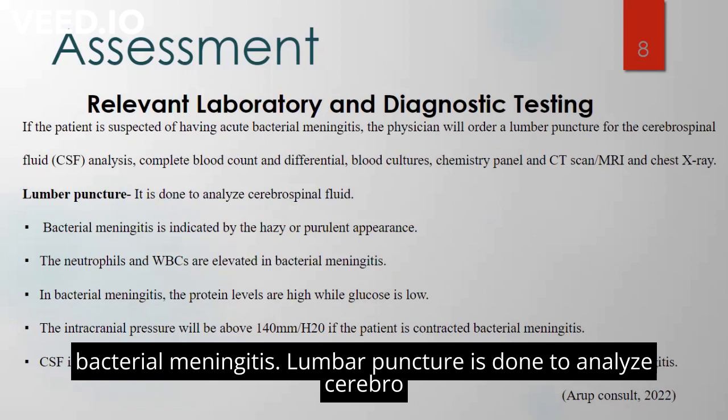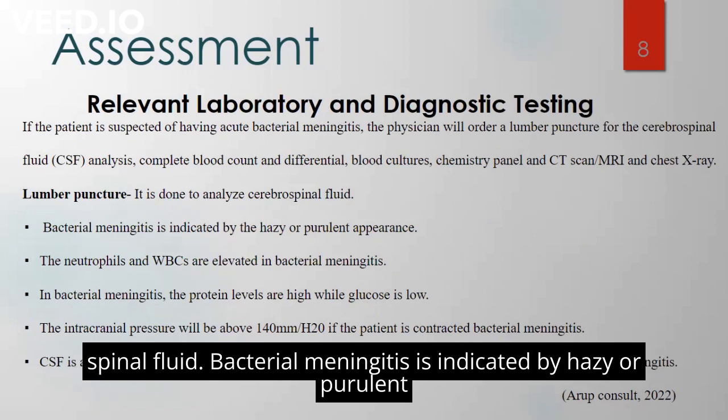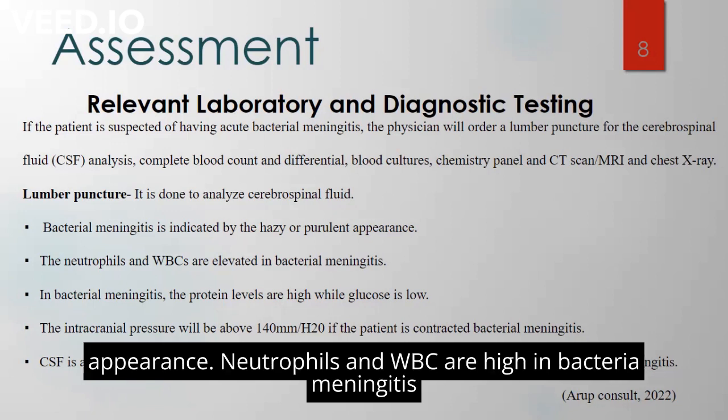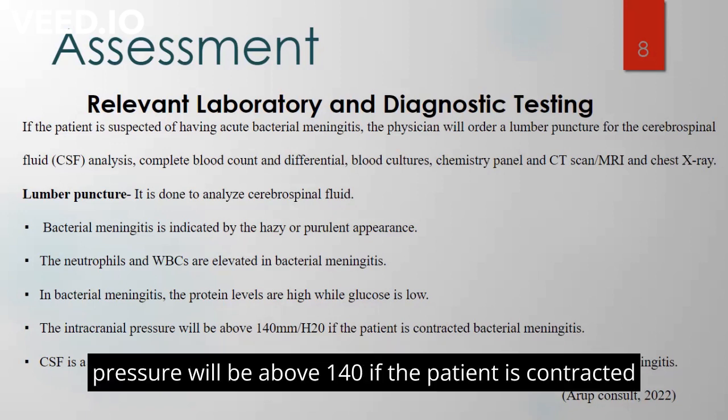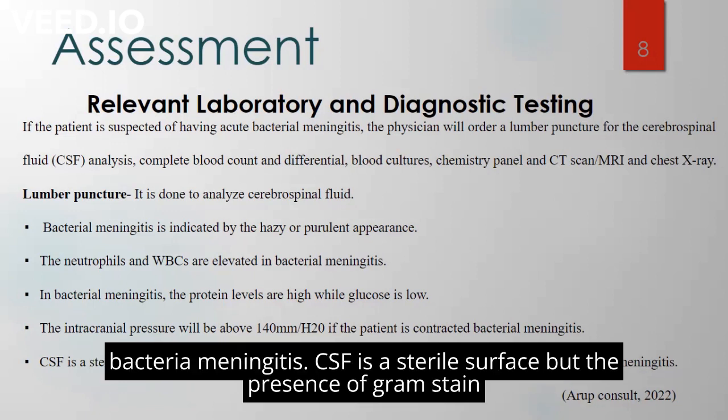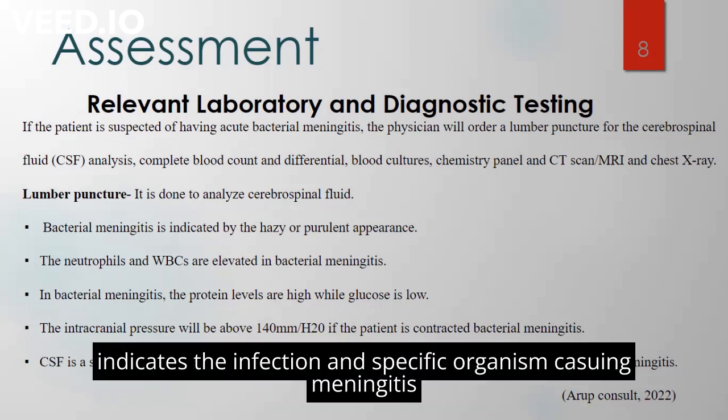Let's discuss the relevant laboratory and diagnostic tests related to bacterial meningitis. Lumbar puncture is done to analyze cerebrospinal fluid. Bacterial meningitis is indicated by hazy or purulent appearance. Neutrophils and WBCs are elevated in bacterial meningitis. In bacterial meningitis, the protein levels are high while glucose is low. The intracranial pressure will be about 140 mm as the patient has contracted bacterial meningitis. A gram stain present indicates the infection and the specific organism causing meningitis.